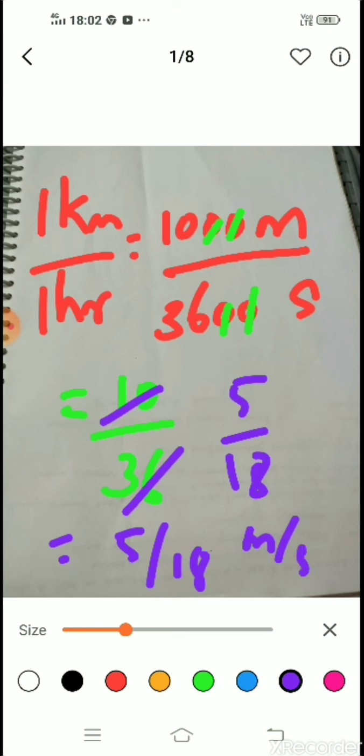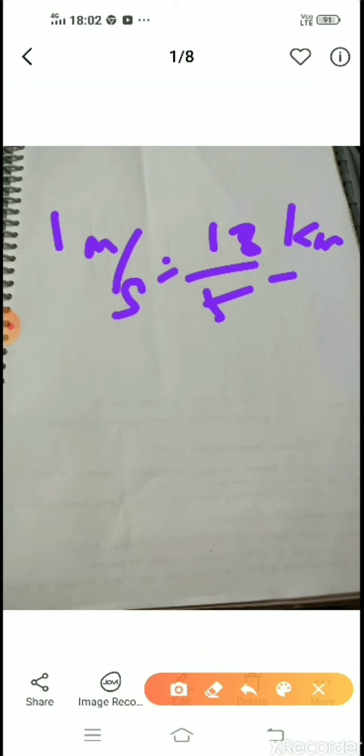So it's a simple conversion. You would have studied this, or you'll be studying this in your maths also. Whenever you want to convert 1 kilometer per hour into meter per second, you have to multiply by 5 by 18 meter per second. So now the reverse of this. What is the reverse of it? 1 meter per second means it should become 18 by 5 kilometer per hour, because it is the reverse way of it.